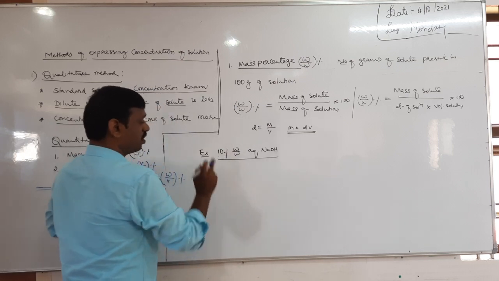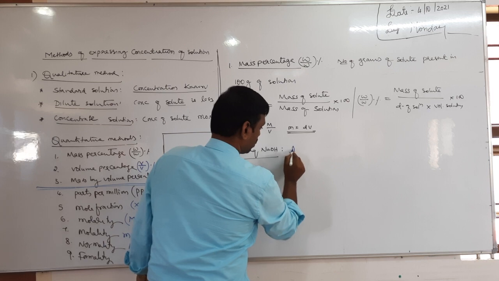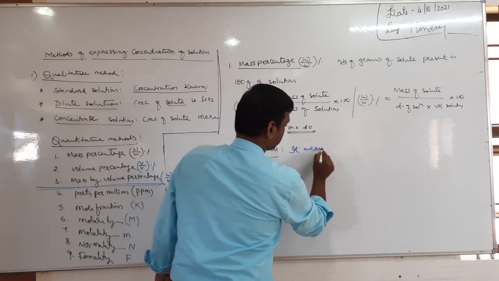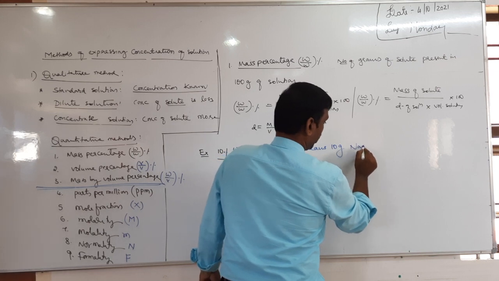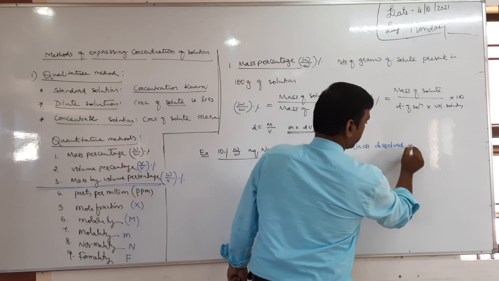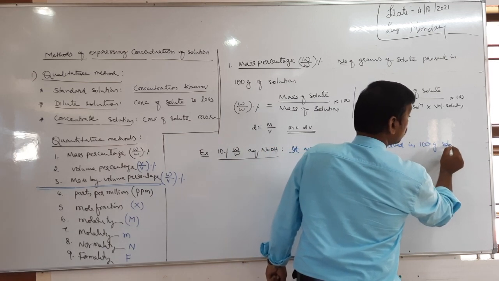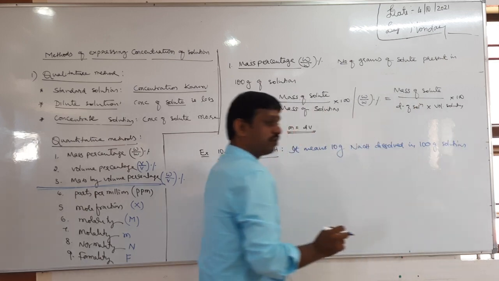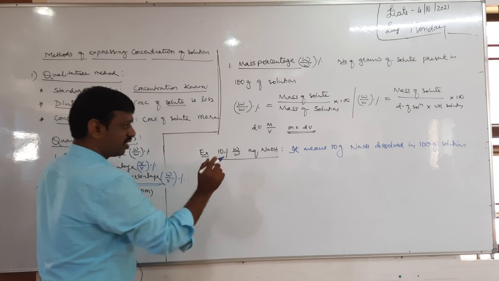Okay, tell me this first. What is the meaning of 10% W by W aqueous NaOH? It means 10 grams NaOH dissolved or present in 100 grams of solution, not solvent. 100 grams of solution. But I want how many grams of water? 90 grams.